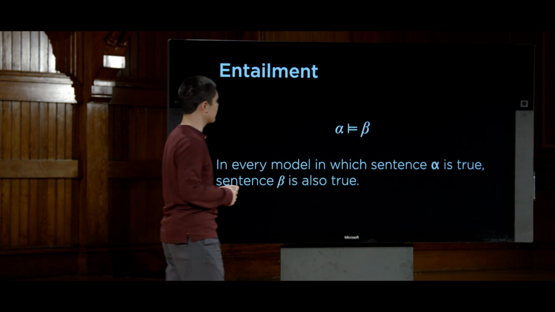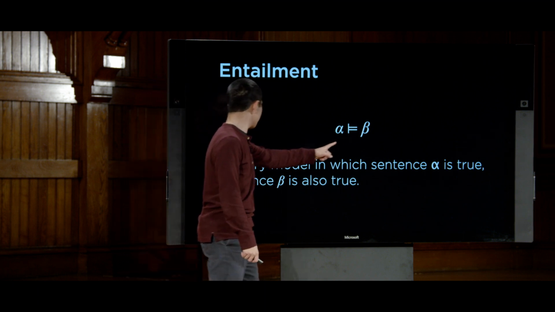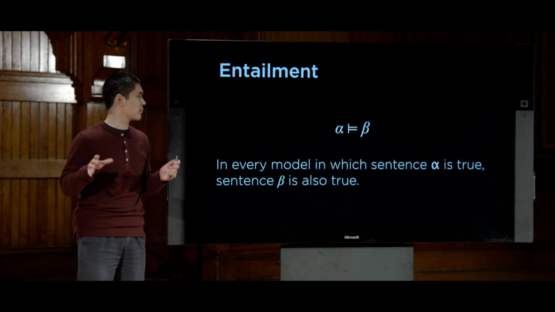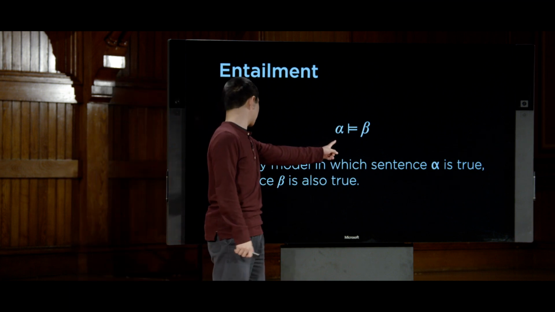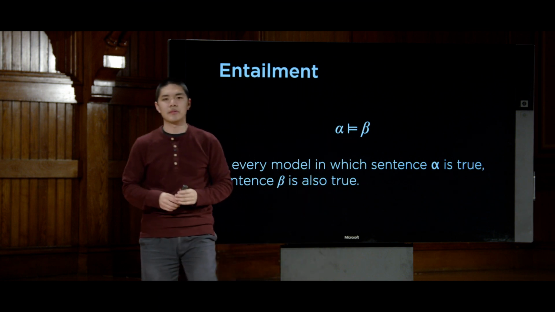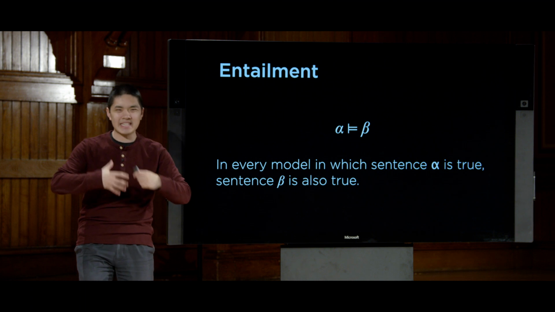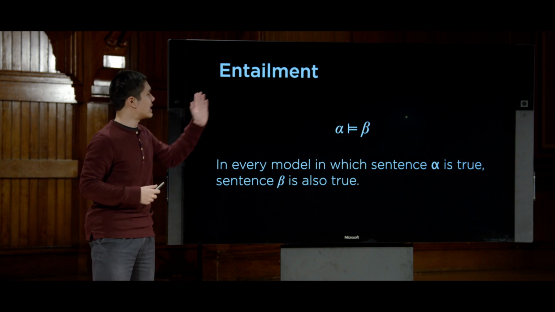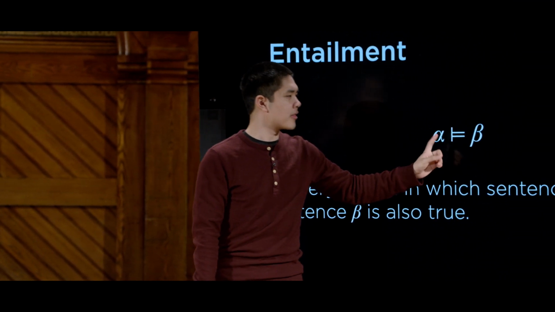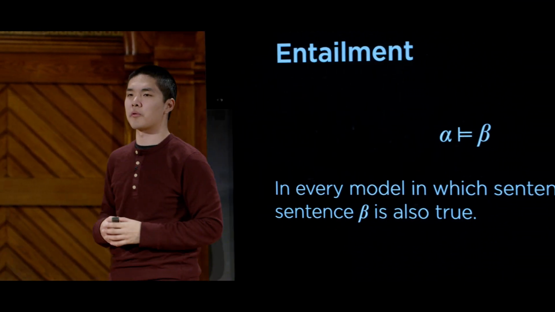What this means is that alpha entails beta means that in every model, in other words, in every possible world in which sentence alpha is true, then sentence beta is also true. So if alpha entails beta, it means that if I know alpha to be true, then beta must therefore also be true.